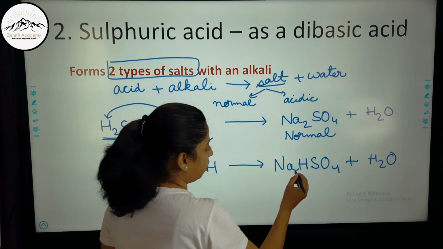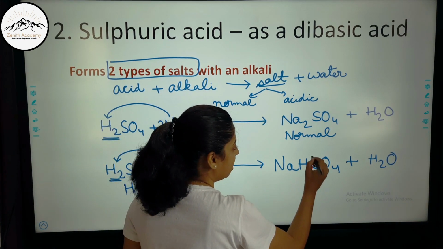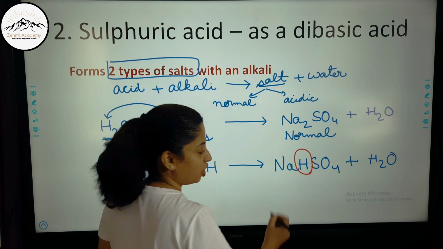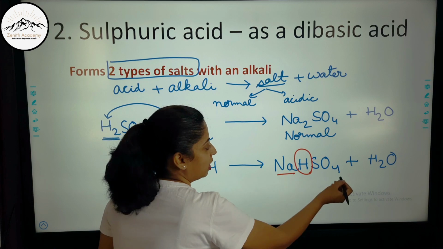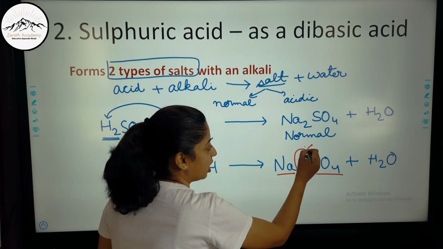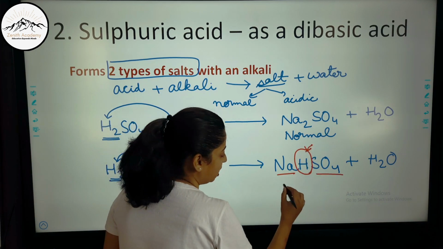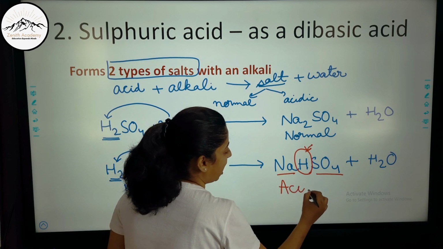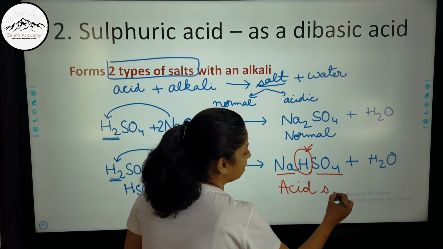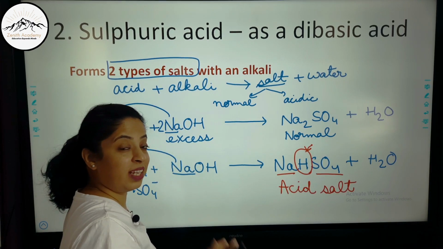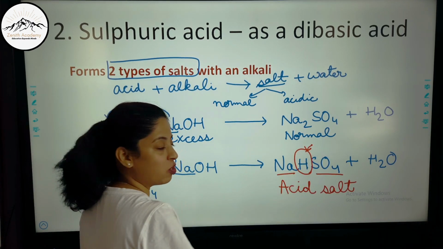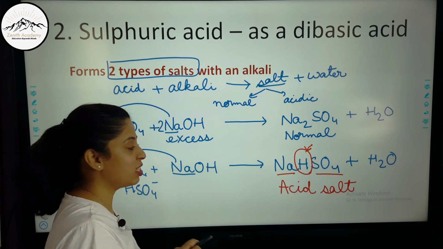Now students, you should remember that this salt has a replaceable H. There is one H extra in the salt. This is the cation, this is the anion, and this H is extra. That is why this is called an acid salt. Why acid salt? It is a salt, it has a cation and an anion, and it has a replaceable hydrogen as well. That is why it is an acid salt.